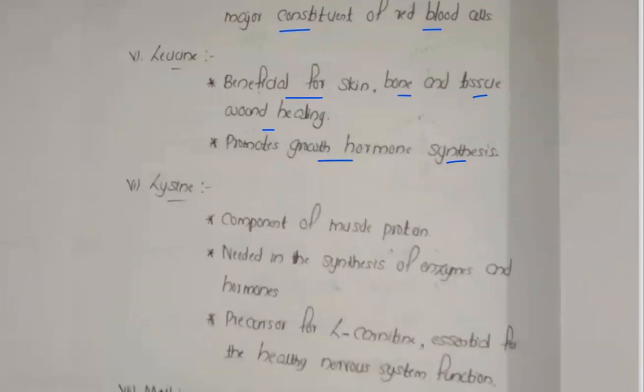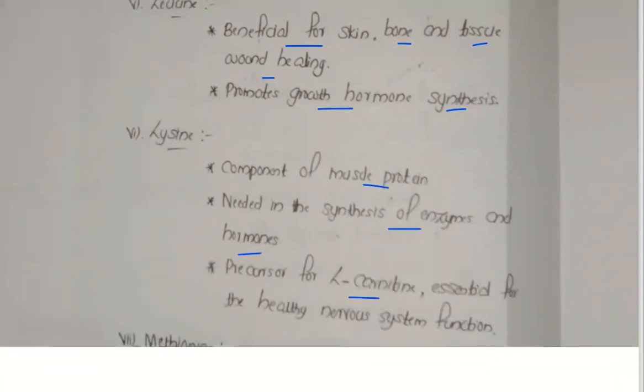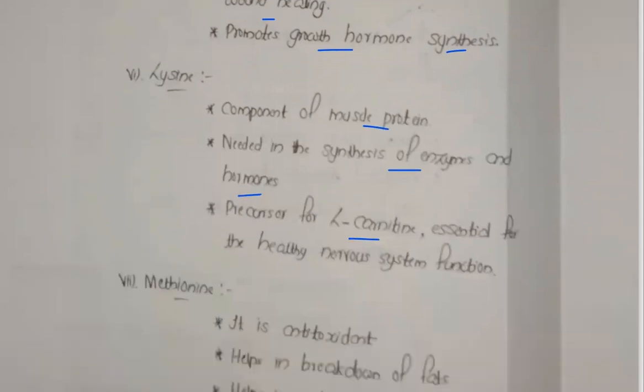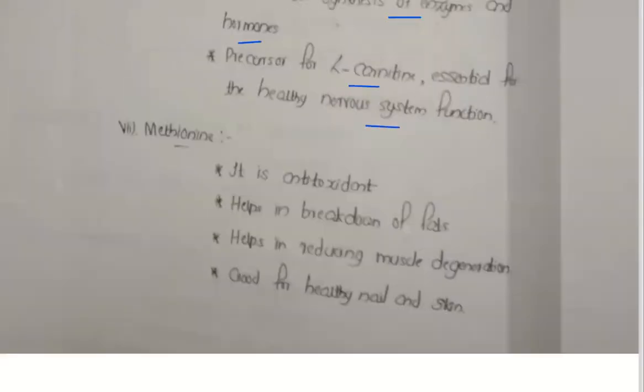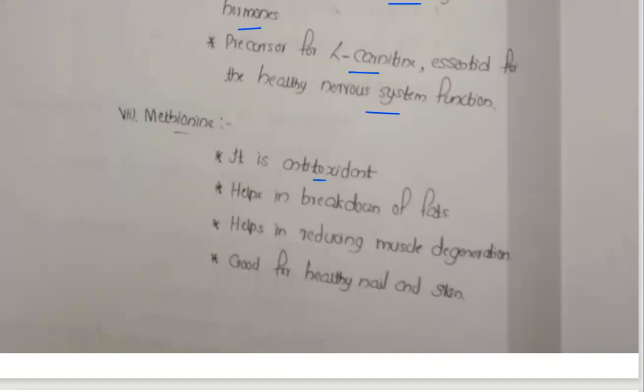Now lysine is a component of muscle protein, needed in the synthesis of enzymes and hormones. It is a precursor of L-carnitine, essential for the health of nervous system function. Now the next one, methionine. Methionine is an antioxidant. It breaks down fat, helps to reduce muscle degeneration, and is good for the nail and skin. These are the functions of methionine.